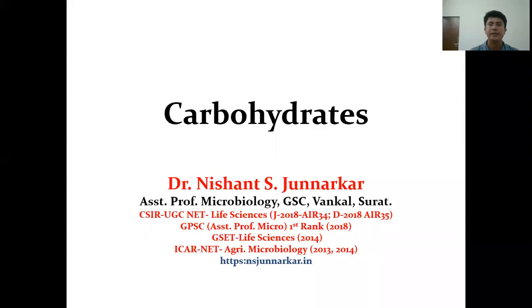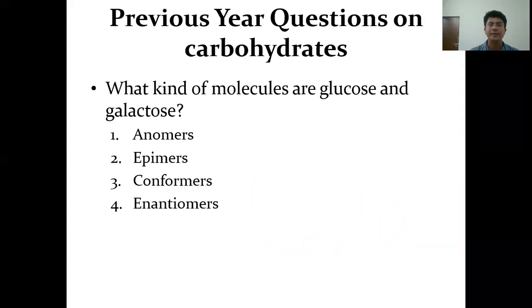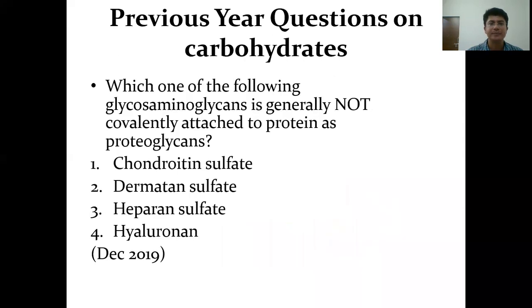Hello friends, in this lecture we'll talk about the carbohydrates. Here is a question which is asked in some of the CSIR exams on carbohydrates. What kind of molecules are glucose and galactose? Anomers, epimers, conformers, or enantiomers? For this we need to know about these types of isomers that are found among the monosaccharides.